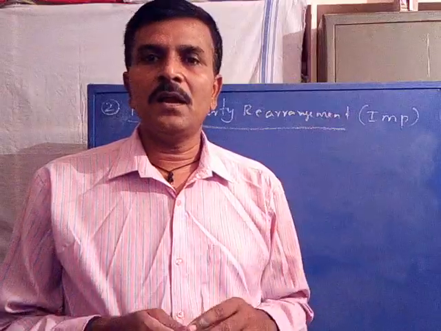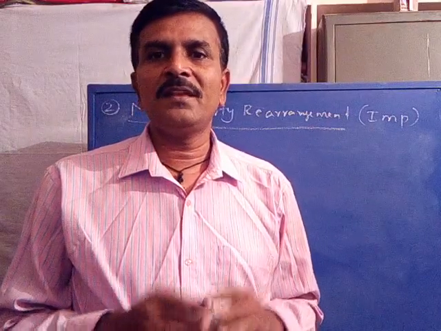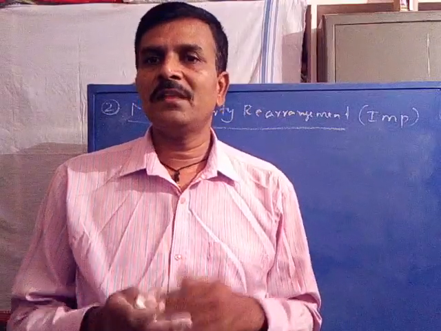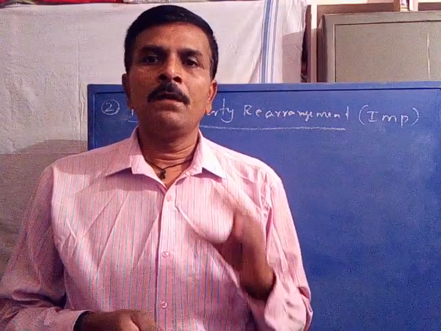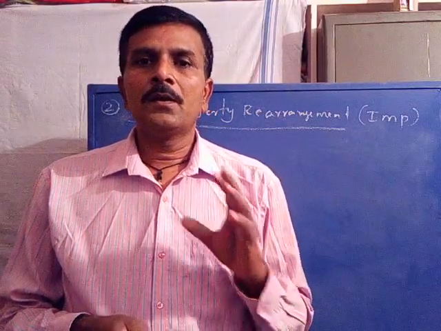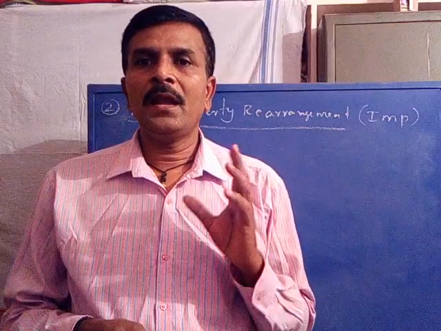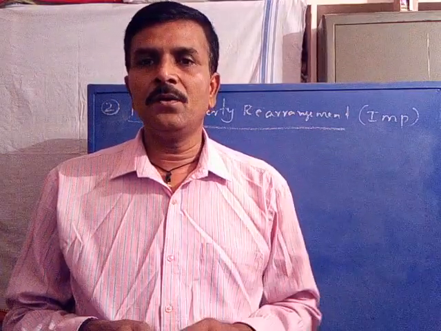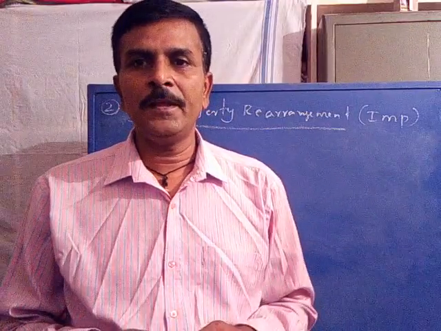Now the structural or skeletal requirement for this rearrangement. The skeletal requirement is a molecule containing an unsaturated system with at least one gamma hydrogen. You listen carefully.